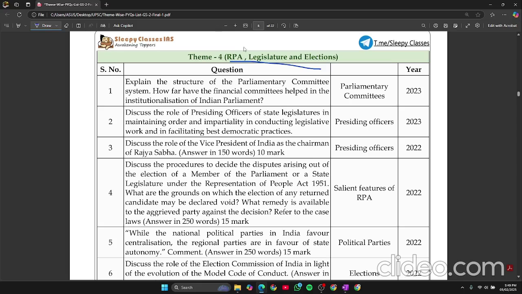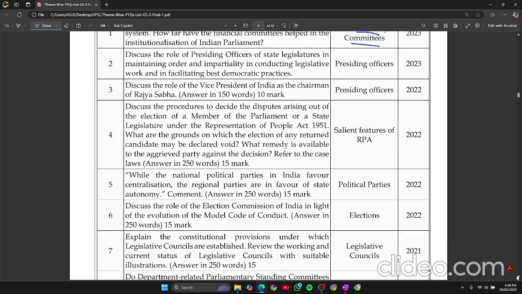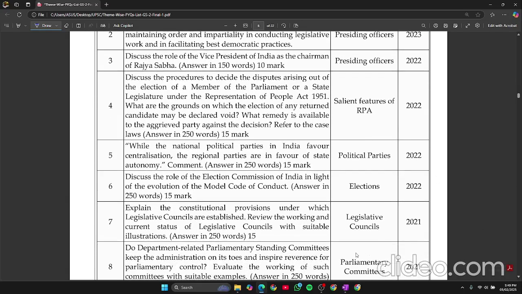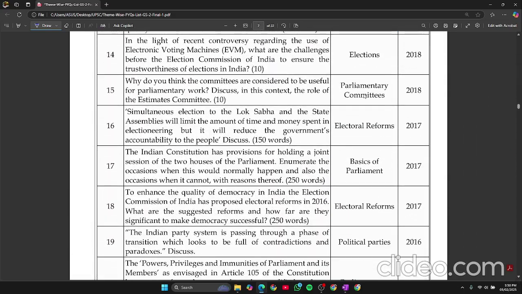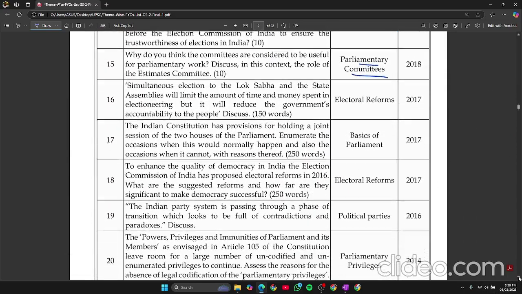Now let's see RPA, legislature and election, parliamentary committee. See, they haven't asked it for 2 years, 1 year, okay? They have taken a gap of 1 year to ask it. Likewise, you need to learn the pattern of UPSC.